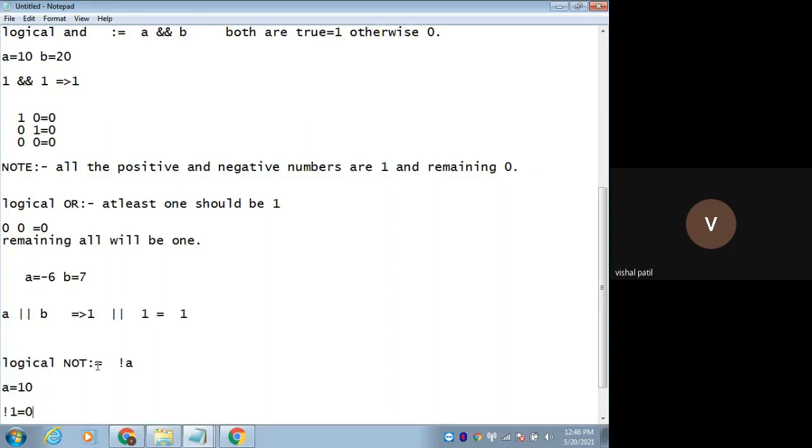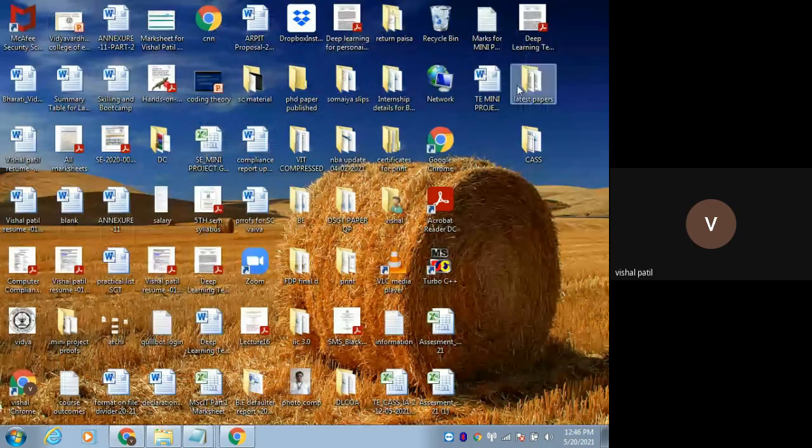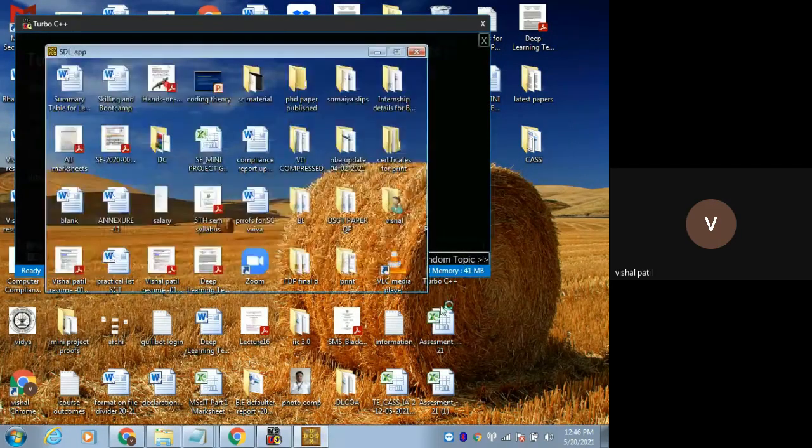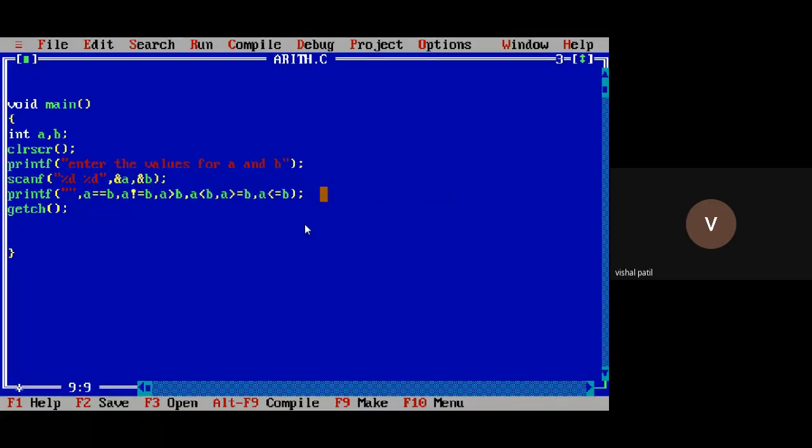Okay. Now I think you can write the program for these logical operations, right? What are the changes you have to make in your program? What modifications will you do here? Tell me. So up to input it will be the same, right? But as there are only 3 operations, you have to write %d only 3 times, right?